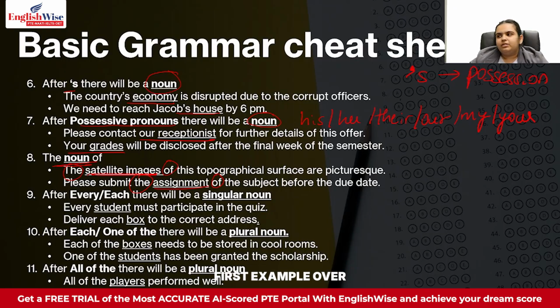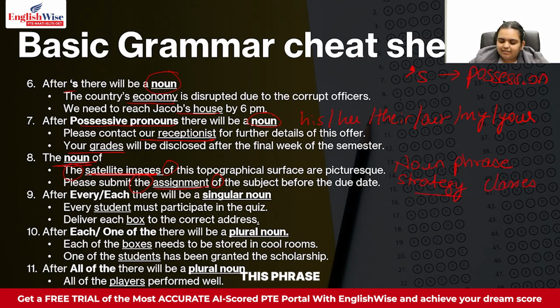Now, when you look at the first example over here, the satellite images, that means I'm not saying that satellite is an adjective and images is the noun. This is not a way of looking at it. There is something called a noun phrase in English, and words like satellite images, strategy classes, these are all examples of what we call a noun phrase. Because in these, let's say for example, strategy classes. If I take the example strategy classes, now in this phrase, strategy is also a noun.